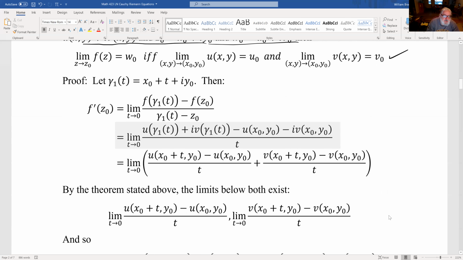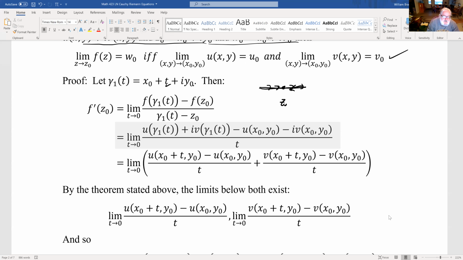So gamma 1 of t equals x0 plus t plus iy0. So what does that mean? We've got a point z0, that's where our derivative exists. Gamma 1 of t is going through there. It's actually going this way, right? But we're changing t in the x direction, right? So we are fixing my y0, but we're going horizontally.